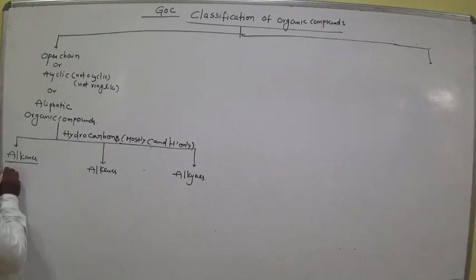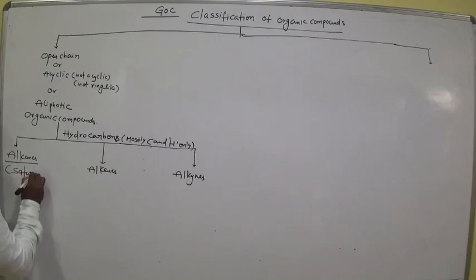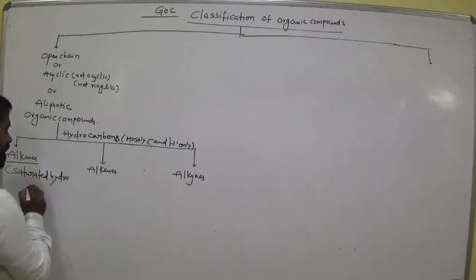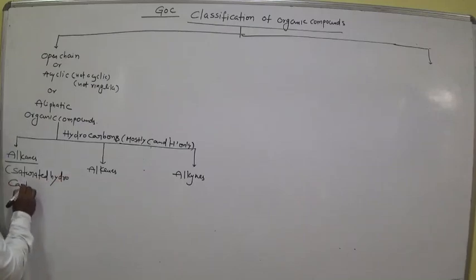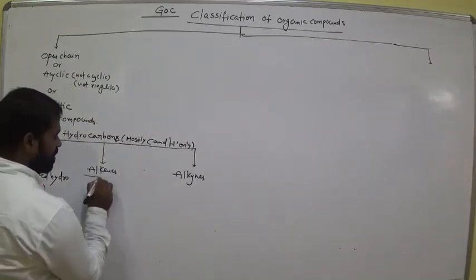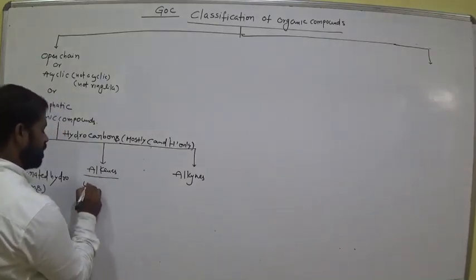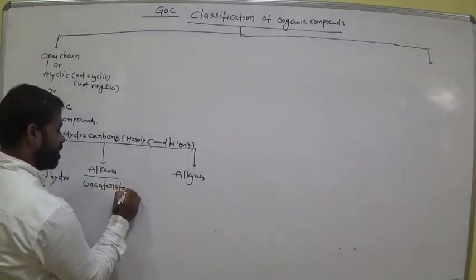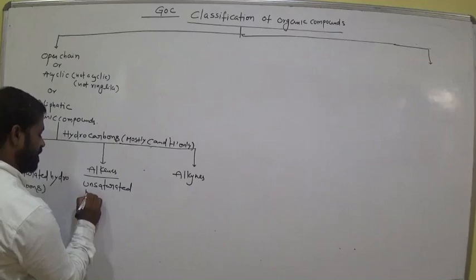So alkanes, we call them saturated hydrocarbons. Alkanes are saturated hydrocarbons. Alkenes are unsaturated hydrocarbons.